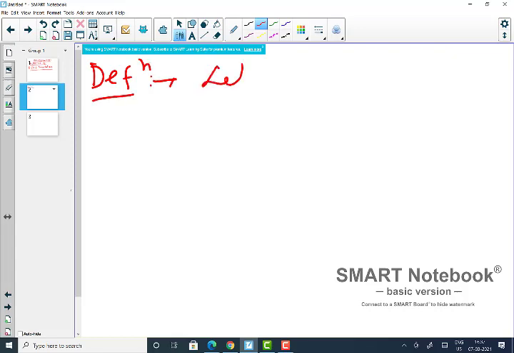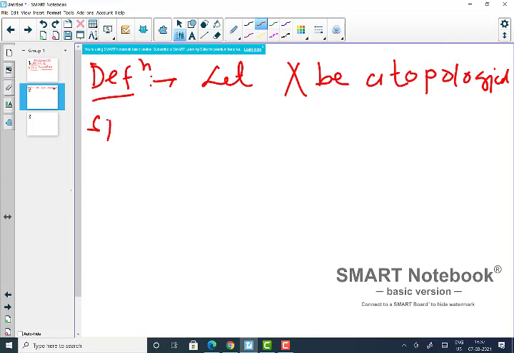Let X be a topological space and let x, y be two points in X.